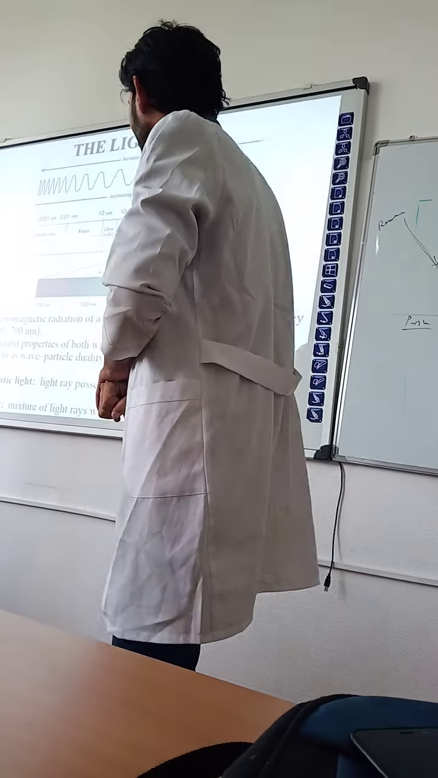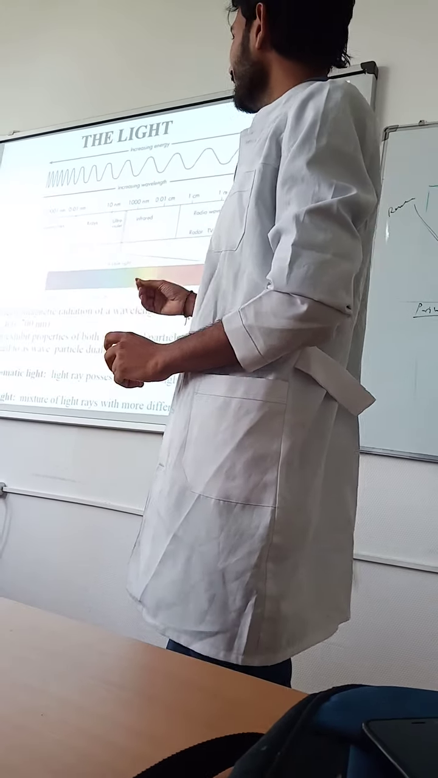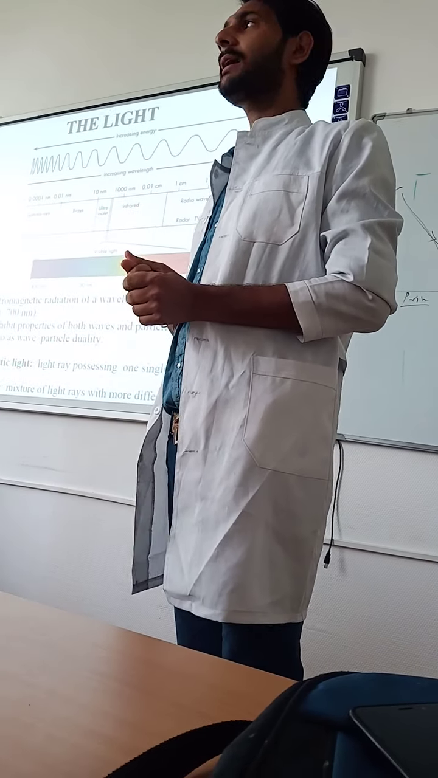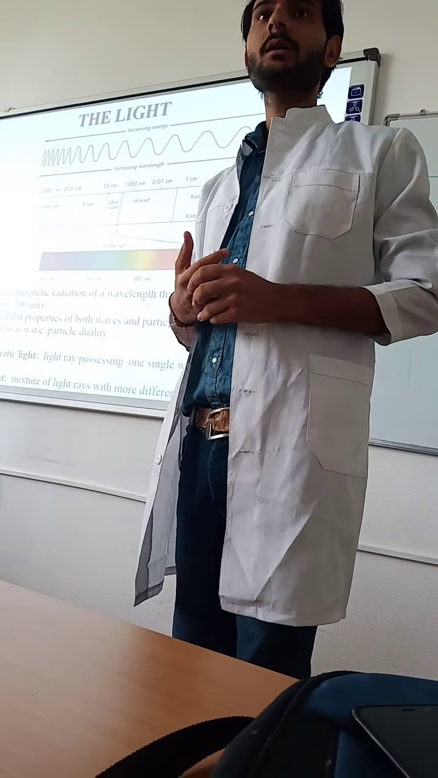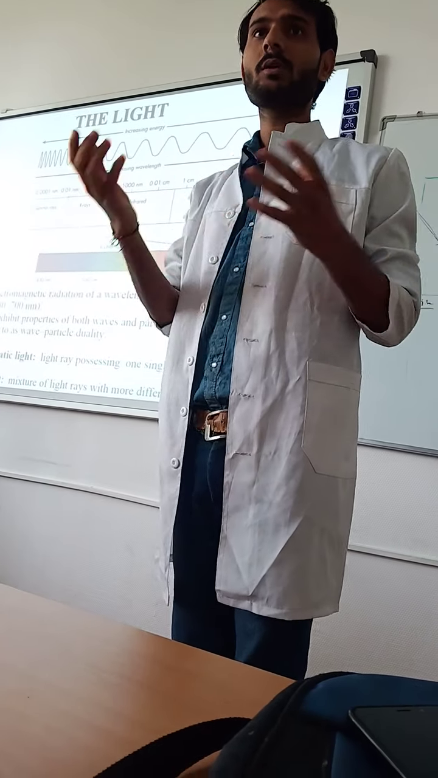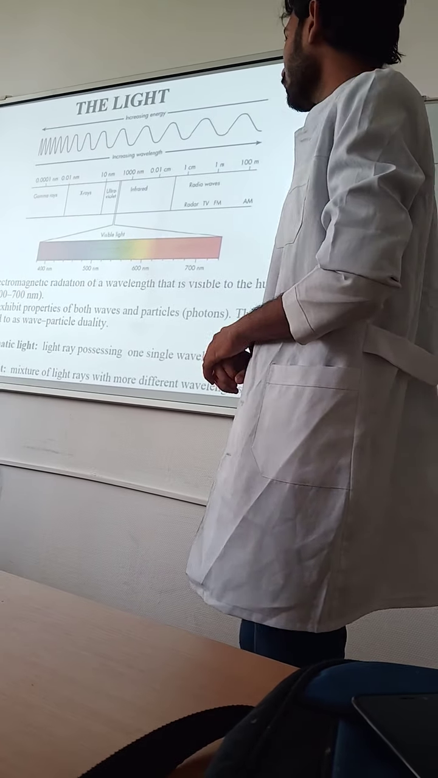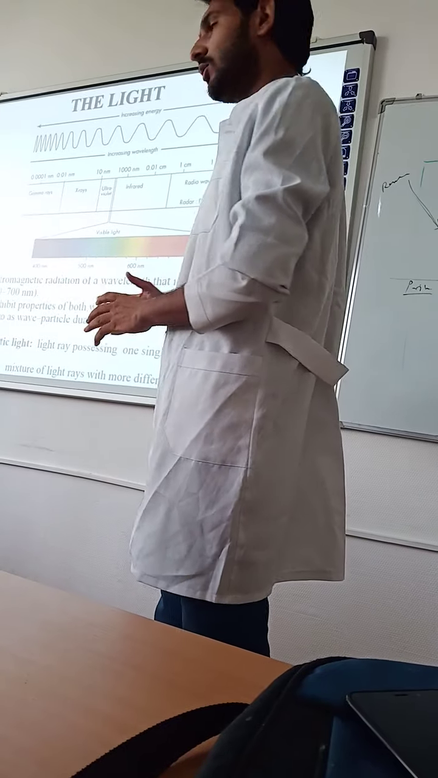Light is electromagnetic radiation of a wavelength that is visible to the human eye. Light is an energy which can be seen by the naked eye, coming from sun rays. Ejection of particles in the form of photons is called light. Light exhibits properties of both waves and particles, as I have already said, like photons. This is the wave-particle duality, the dual nature of light.